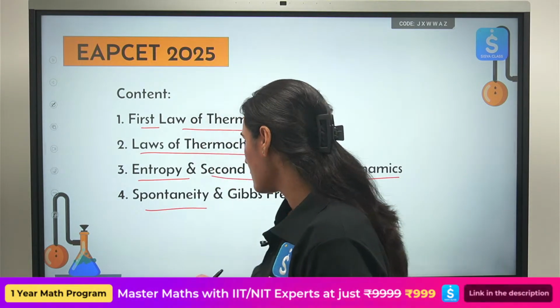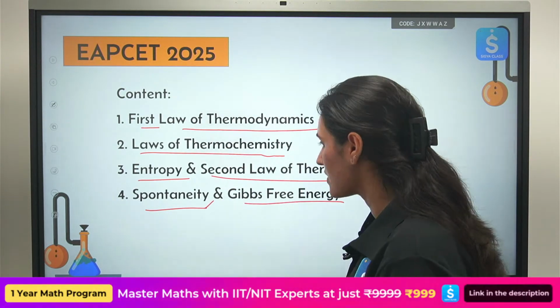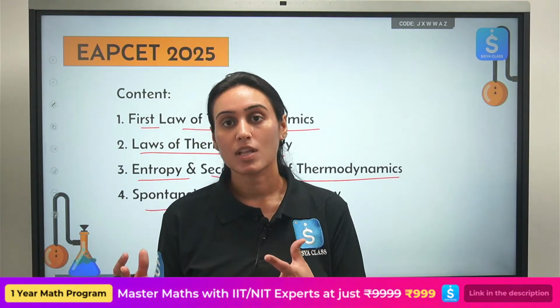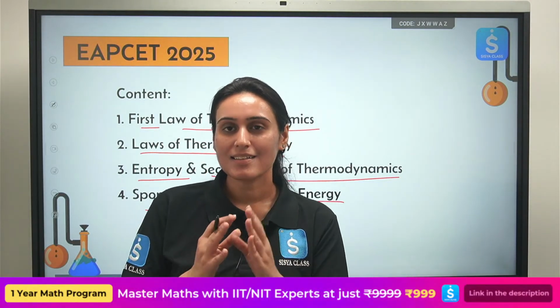Okay, so we will talk about spontaneity and our Gibbs free energy and how we calculate it. We will also understand the enthalpy calculation for a chemical reaction. So these are the things that we will cover today.